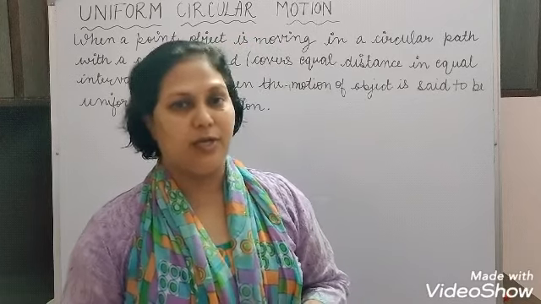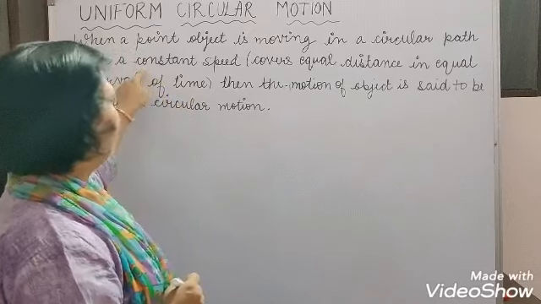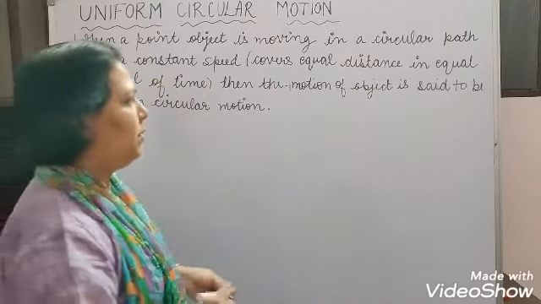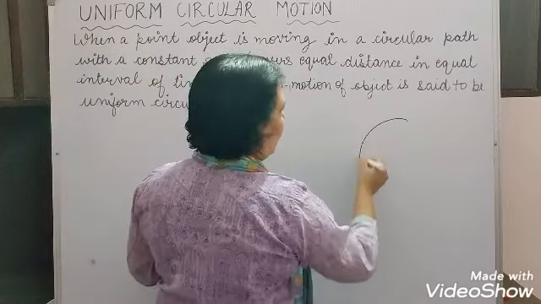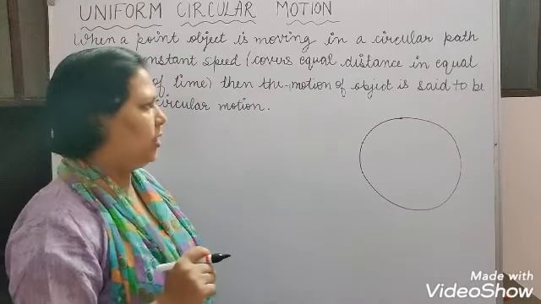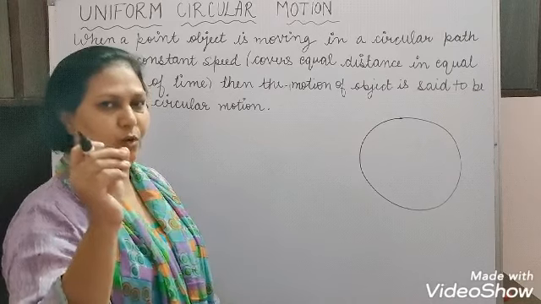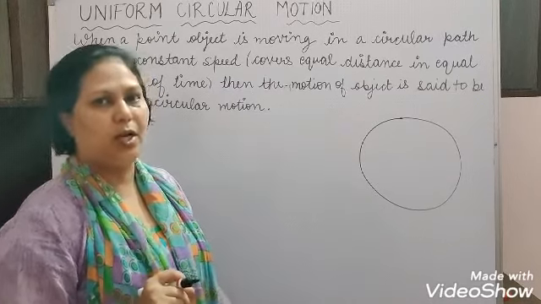Here we have mentioned constant speed. That means if any object or particle is moving in this circular path, obviously it is two-dimensional motion, because to locate each and every point in this circular path we require two coordinates.